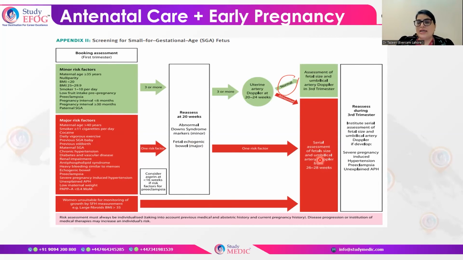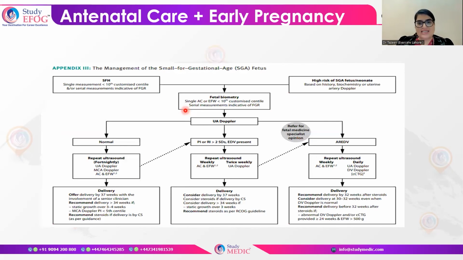From 26 to 28 weeks of gestation, you will do the assessment in the form of serial umbilical artery Doppler. You will reassess during the third trimester. You will institute serial assessments of fetal size and umbilical artery Doppler if severe pregnancy-induced hypertension is there, if preeclampsia is there, or if unexplained antepartum hemorrhage is there. So the presence of minor risk factors, the presence of major risk factors, and how you have to do the monitoring, that is very, very important when we talk about small for gestational age.